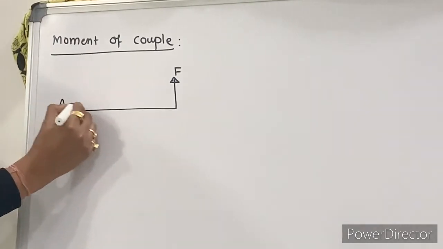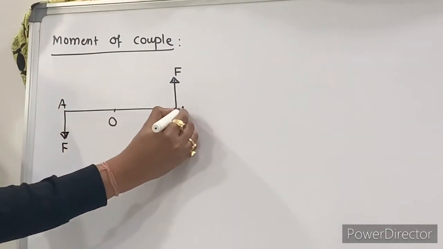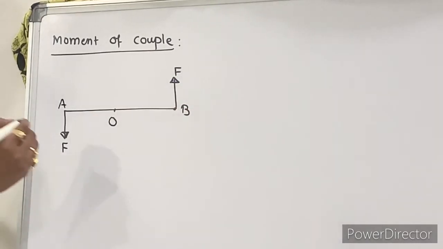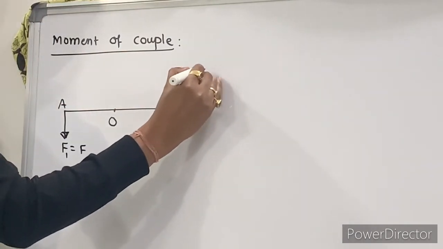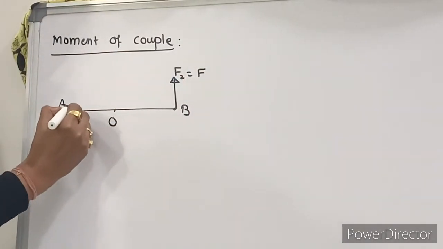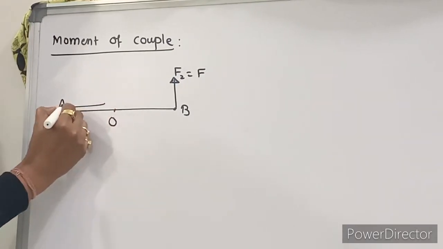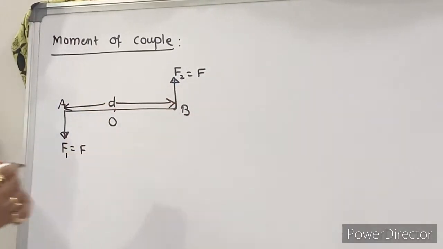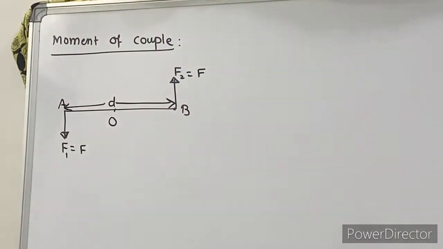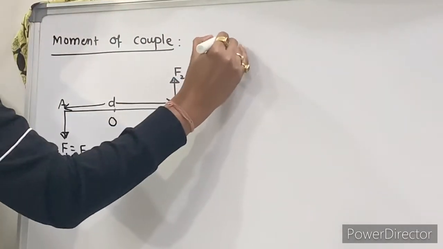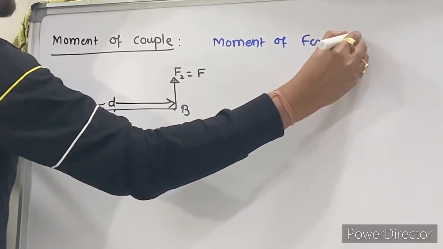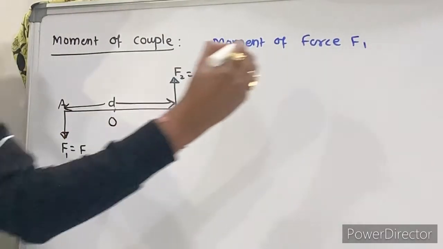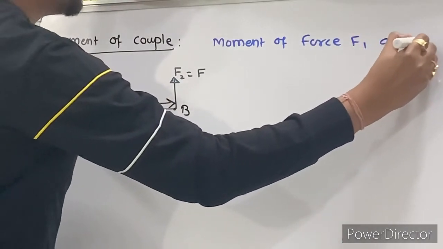Say this is point A, this is point O, this is point B, right? Initially, I will write this as F1 is equal to say F. I will call F2 is equal to say F, and let the perpendicular distance between these two be, say, D. Perpendicular distance between them is what? D. So over here, can I write this is equal to moment of force F1 about O.